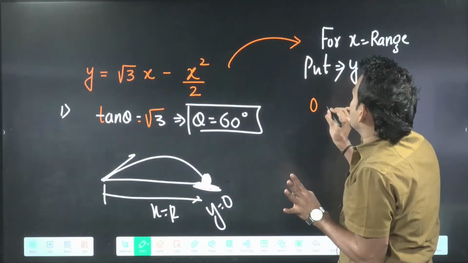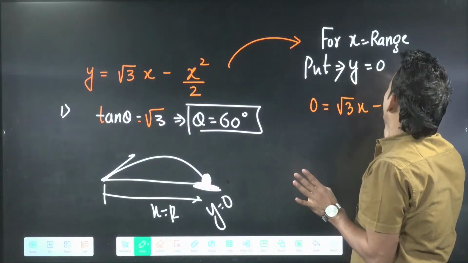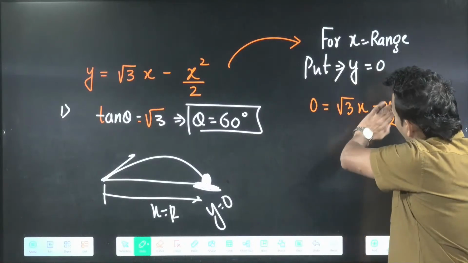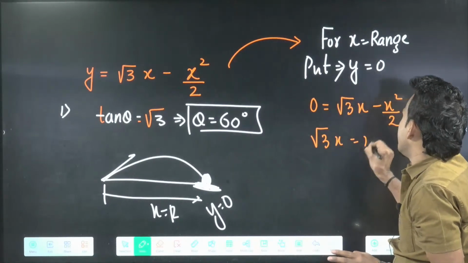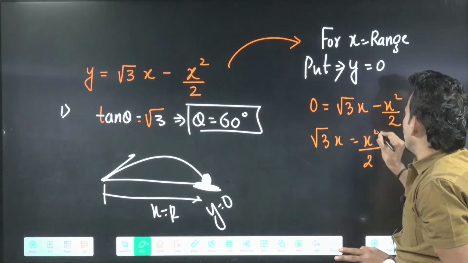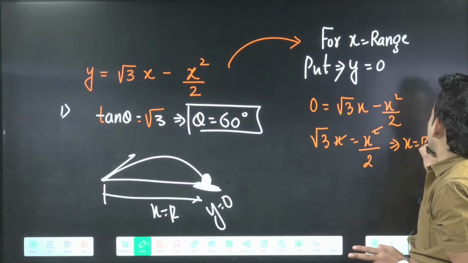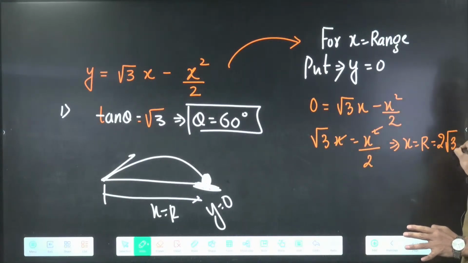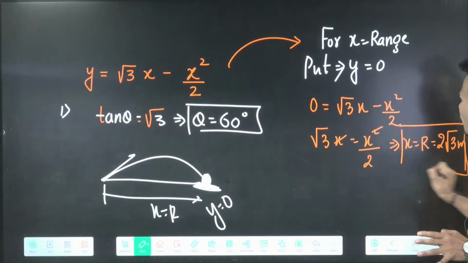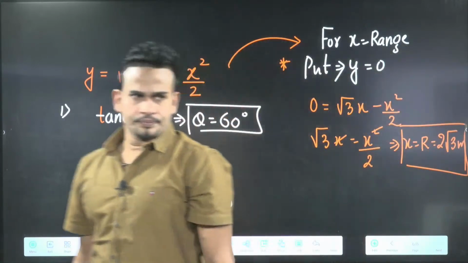So in the equation, whenever range is asked, put y equal to 0. So 0 will become equal to root 3x minus x square by 2. Now from here you can send this side and you get root 3x equal to x square by 2. X will get cancelled. You will get x, which is your range also, that will be 2 root 3. Are you getting what I'm trying to tell? So whenever range is asked, put y equal to 0.